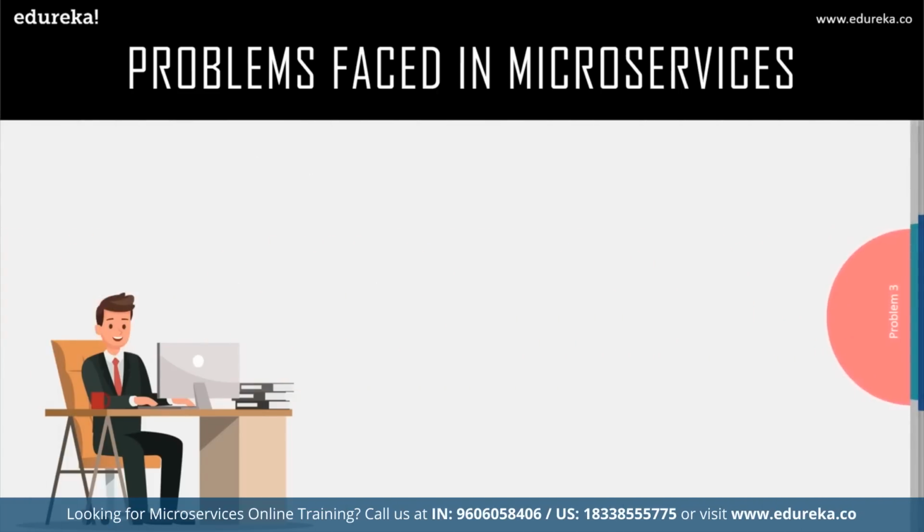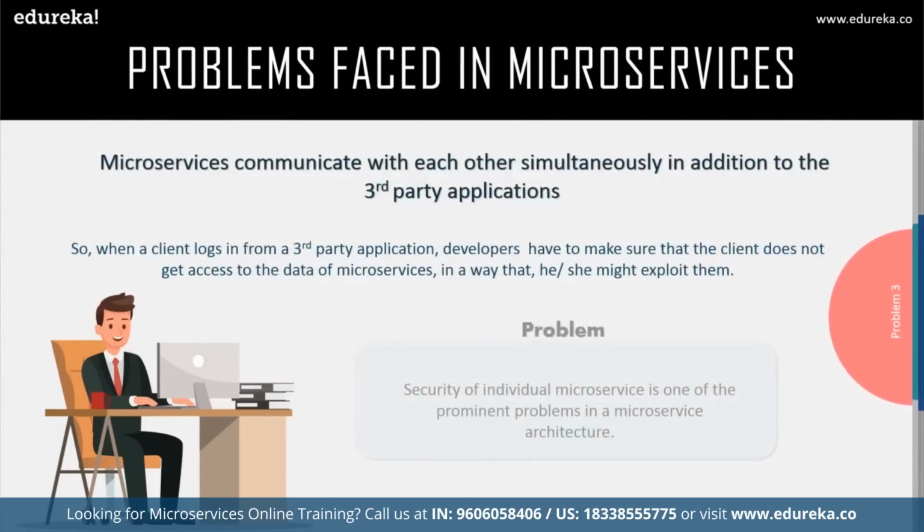So the next problem that is very prominent in this particular architecture is basically the security of each individual microservice. Now, what I mean by that is basically in this architecture, all the microservices communicate with each other simultaneously in addition to the third-party applications, right? So when a client logs in from a third-party application, you have to make sure that the client does not get access to the data of microservices in a way that he or she might exploit them, right?